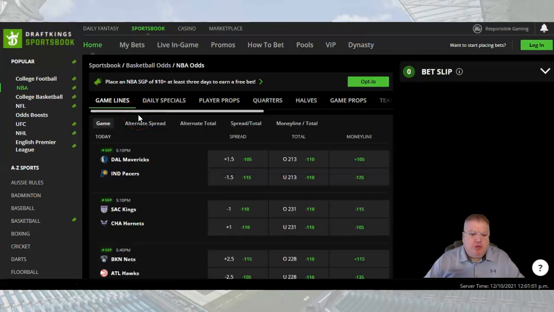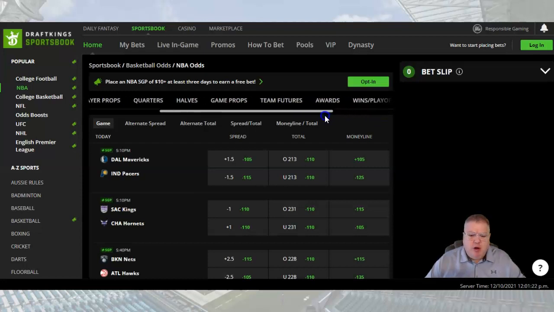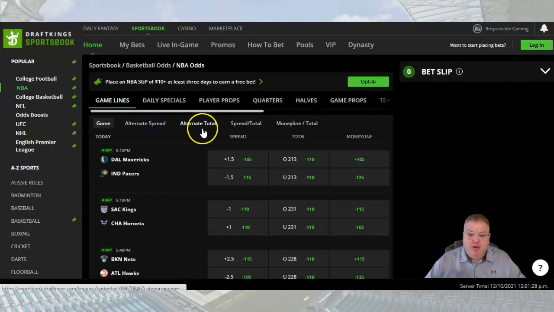And here we go on the alternative lines, alternative totals. I will tell you, I use this very, very frequently. To review, you can go to some of the daily specials, some of the player props, and also if you're looking at quarters or halves, those are up here as well along this line. Again, all things you can take a look at. I'm not so much into the futures part of it. Occasionally we'll consider something like that, but really I wanted to focus in on the alternative spread, alternative totals, and things like that.